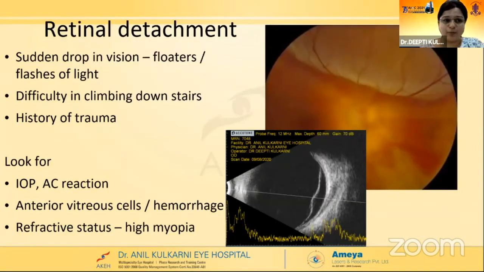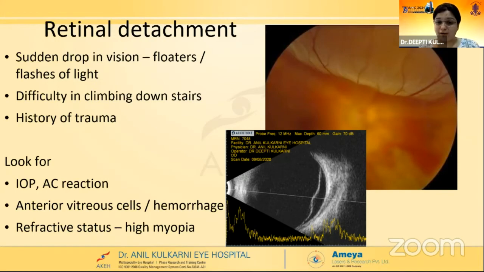Retinal detachment, we have already seen about flashes and floaters before. So retinal detachment is another cause for sudden loss of vision. If the detachment is not complete, the patient can give a peculiar history, like difficulty in climbing down stairs where the inferior field is involved. There can be a history of trauma.